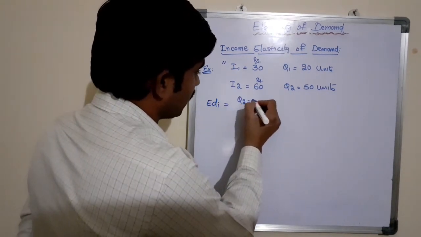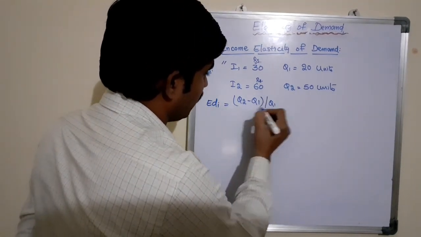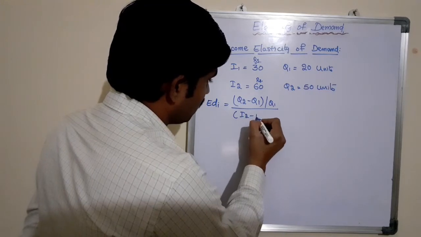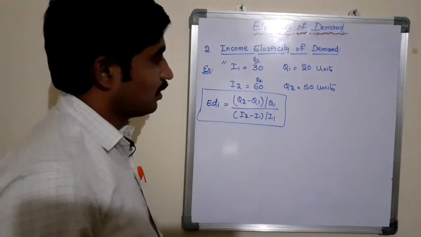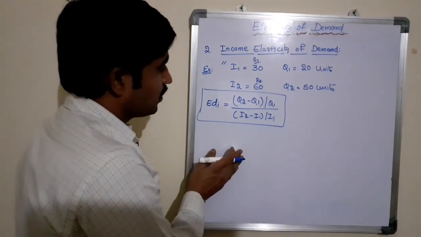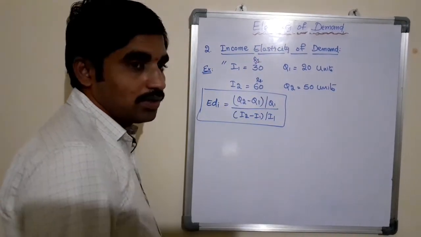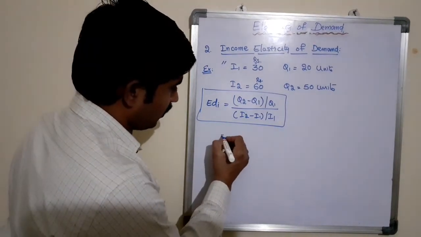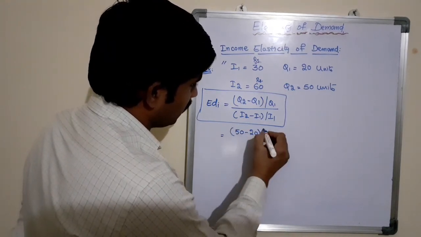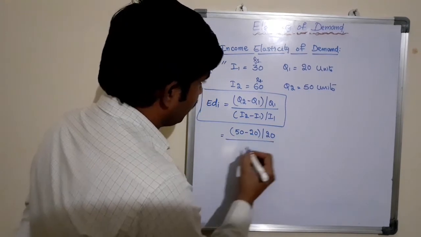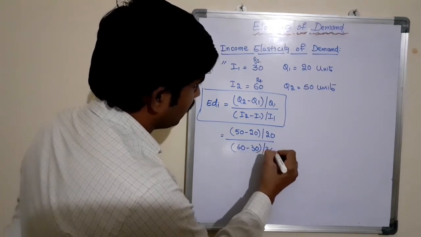As we know, the formula for calculation of income elasticity of demand is (Q2 minus Q1) by Q1, divided by (I2 minus I1) by I1. This is a formula used to measure the income elasticity of demand. Let us substitute these available values for the corresponding variables in the formula. That is, Q2 is 50 units minus Q1 is 20 units, by Q1 20, by I2 is 60 rupees minus I1 is 30, by 30.